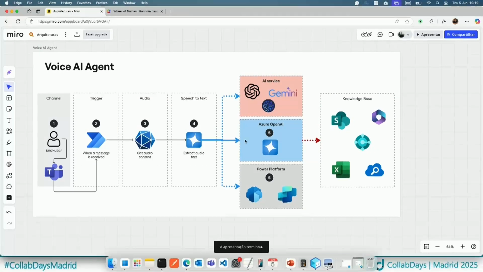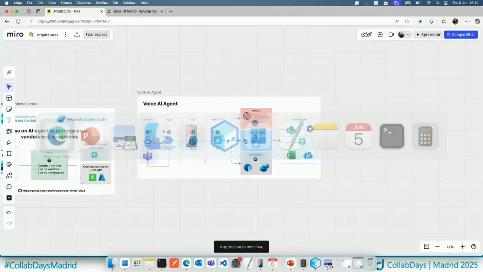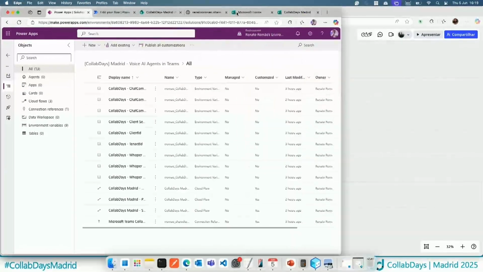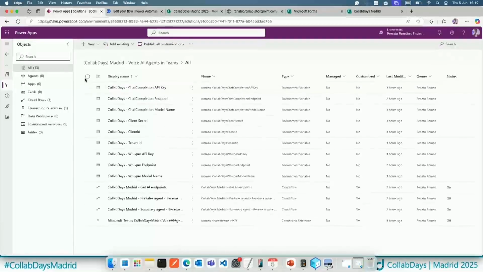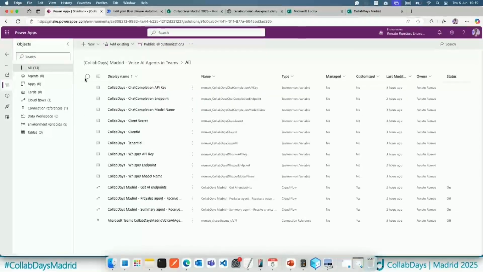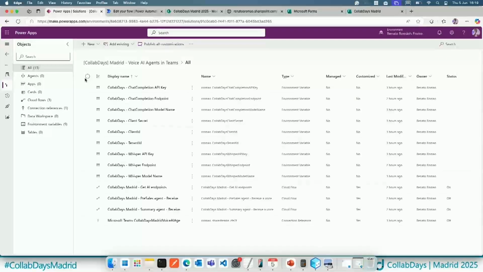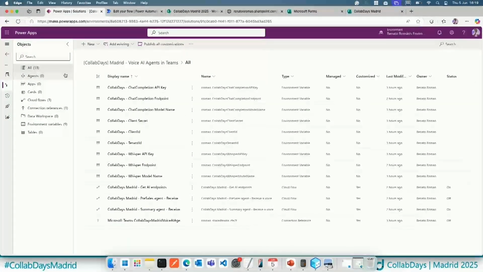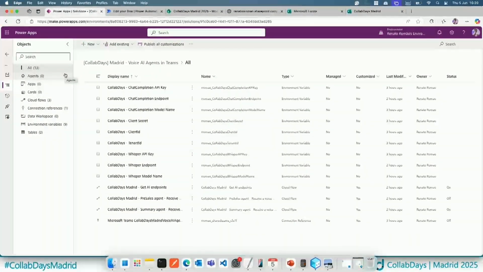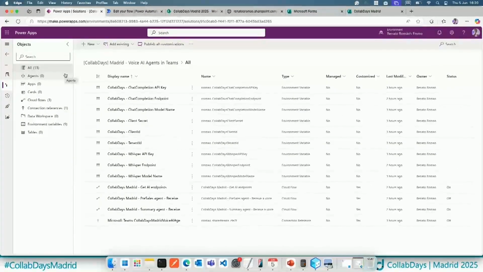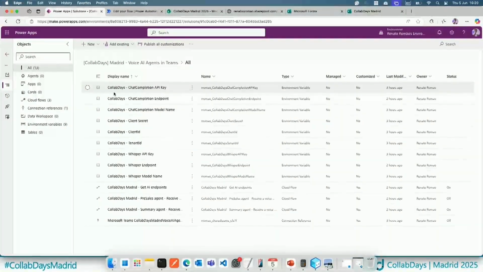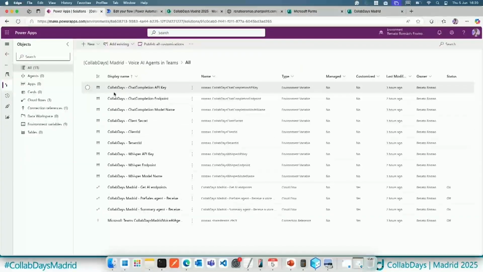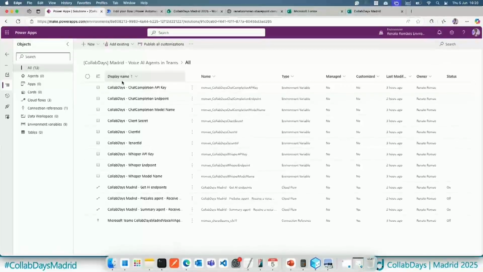Let me show the structure behind the scenes that I built. So let me go to the Power Platform. So first of all, I have the Power Platform. Anyone here using Power Platform? Okay. Anyone using solutions in Power Platform? Okay, good. So basically, here we have the Power Platform solution to organize the workflows, apps, environment variables, and so on that I have. So instead of using the items and the keys and the endpoints directly in the workflow, I was using environment variables.